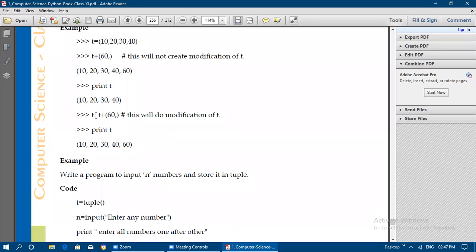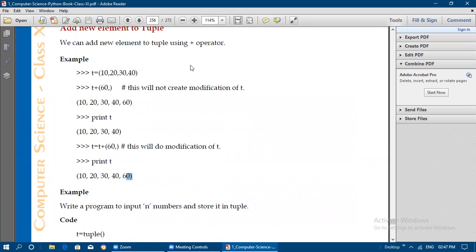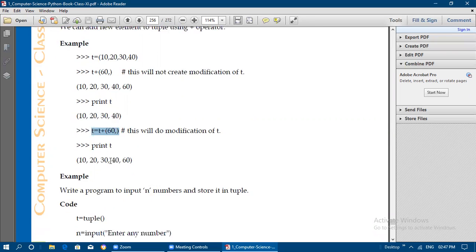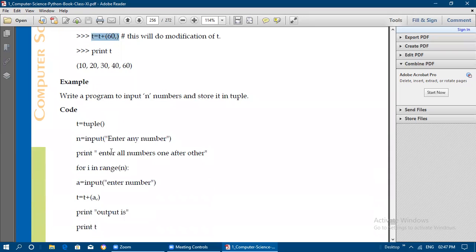So how you need to give it is like this: you should not give just t plus 60 comma, you should give t is equal to t plus (60,) within parentheses. So this will do the modification of t. Now if you print t, this 60 is going to be added. So using the plus operator like this, the value will get added to the tuple. We are not modifying the tuple, just adding a new value to it.